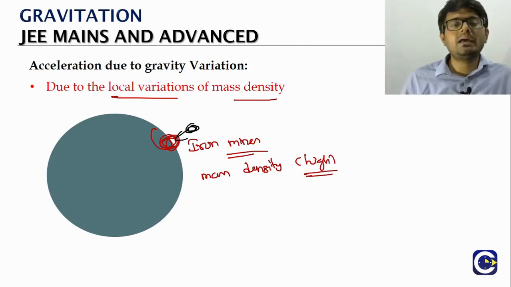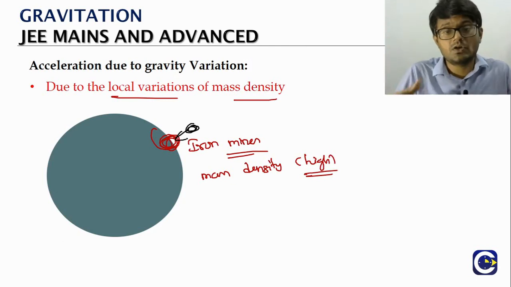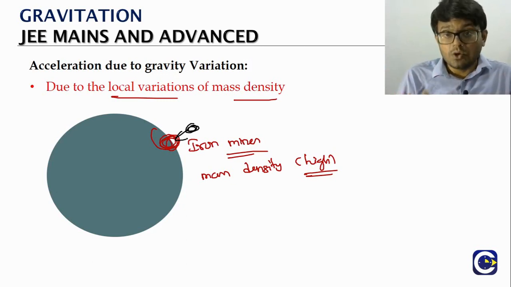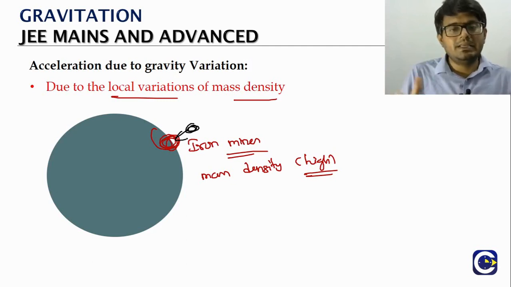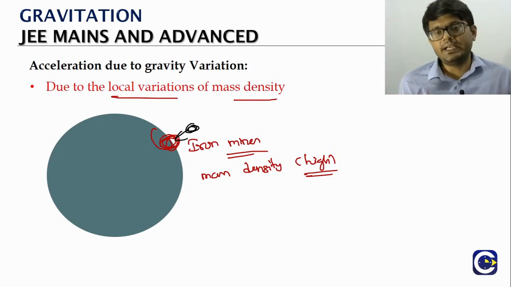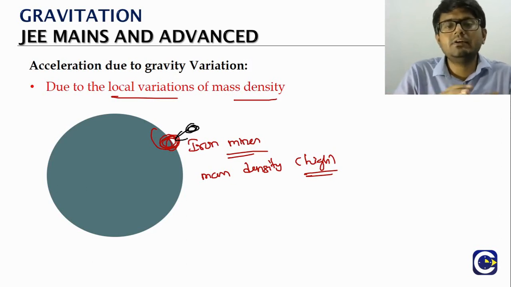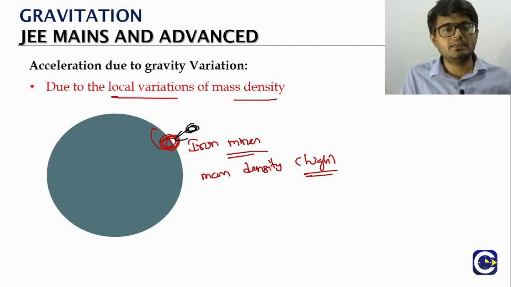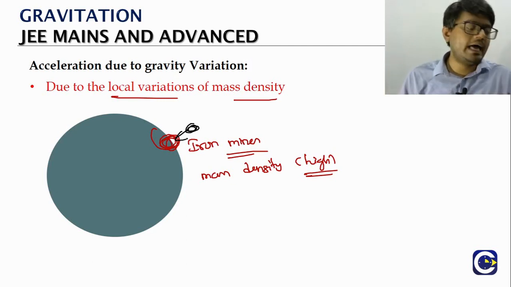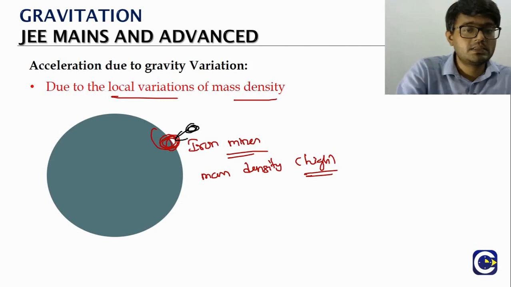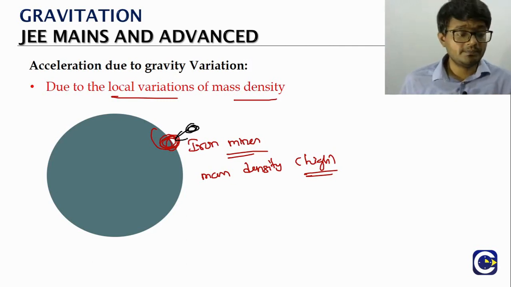So in places where you have mines or deposits of heavy metals, where there is a large mass density locally, we will see that g will be considerably more than in other places.